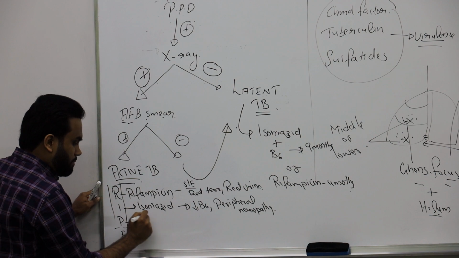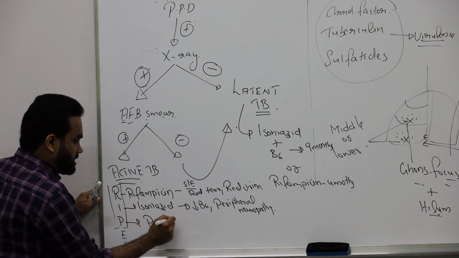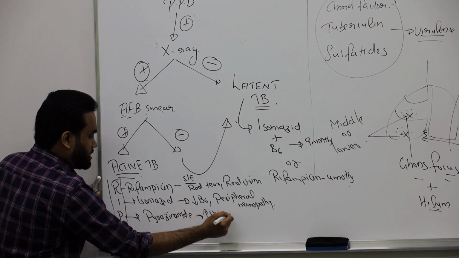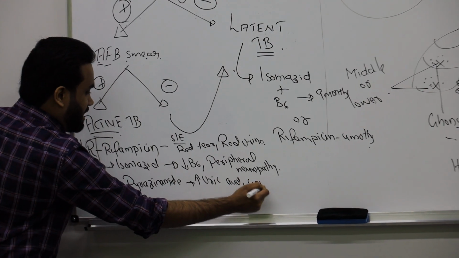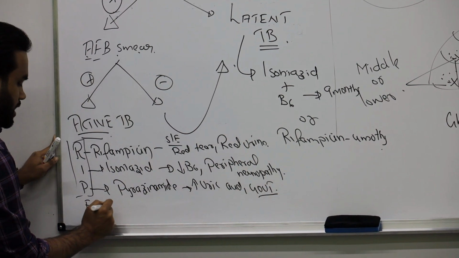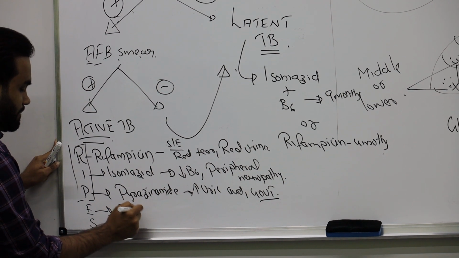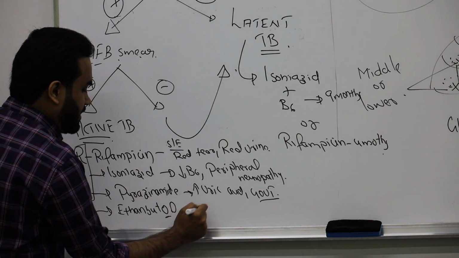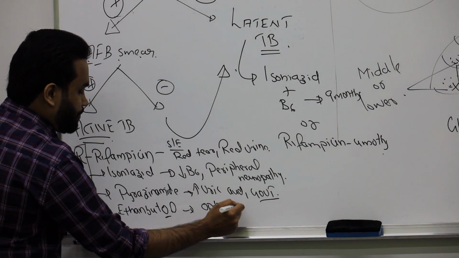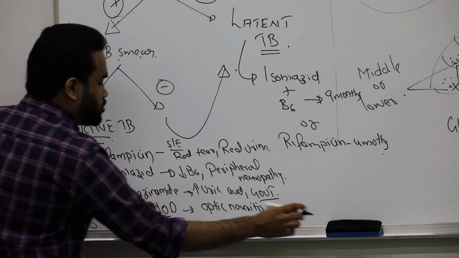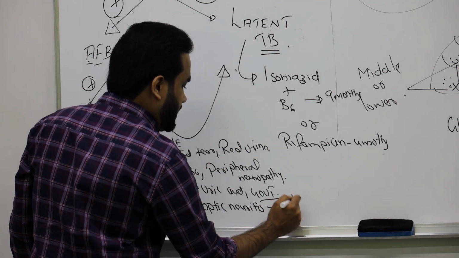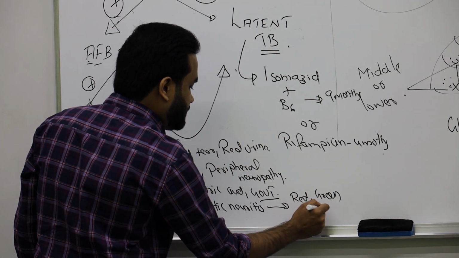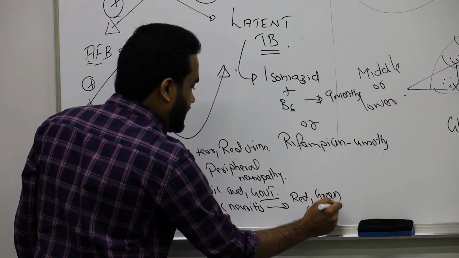Then P is pyrazinamide. Pyrazinamide is a pyrimidine analog, and it increases uric acid, causing gout as a side effect. Side effects are more important in every exam. E is ethambutol. Ethambutol causes the side effect optic neuritis, which means it will cause red-green color blindness in your eye.